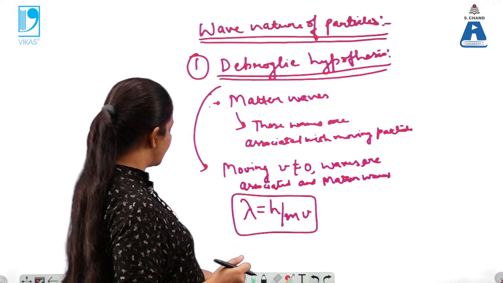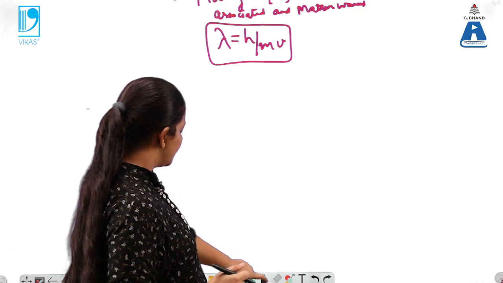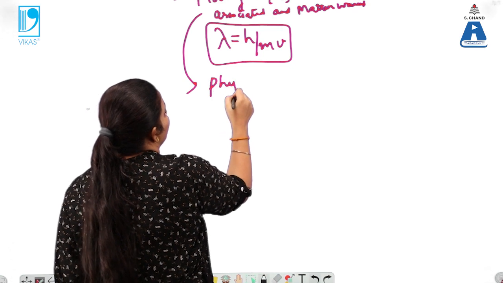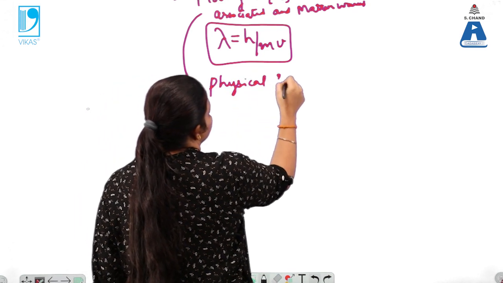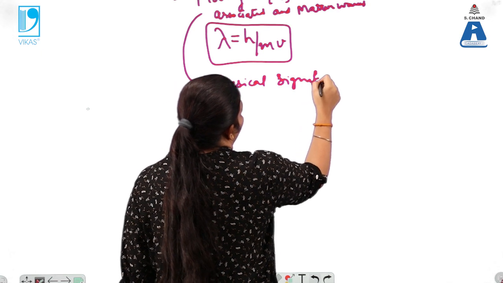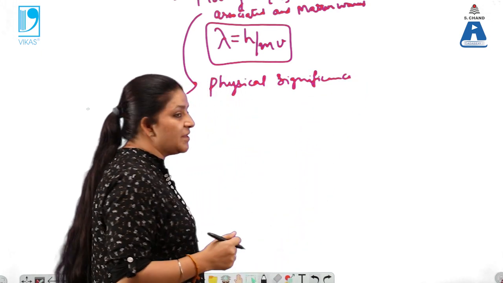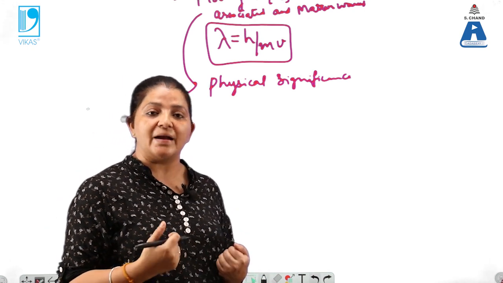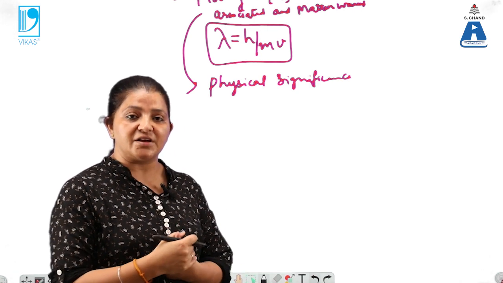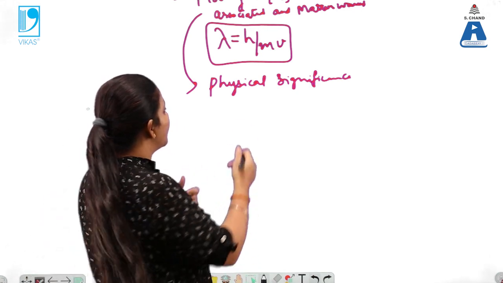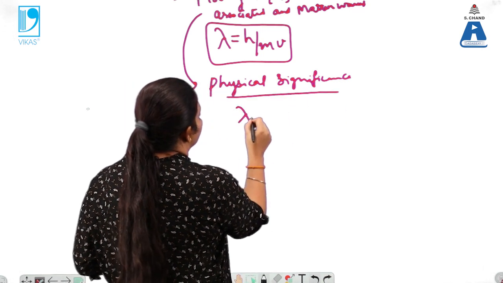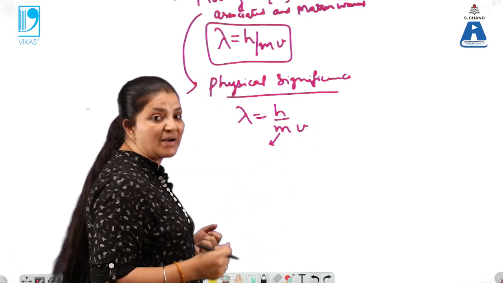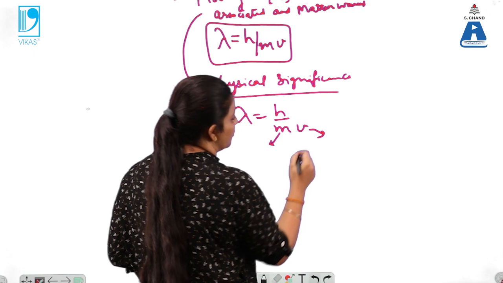Now this can be calculated like this. Firstly, we want to see the physical significance of this hypothesis. Physical significance means in day-to-day life: we are also made up of atoms or particles, so are waves associated with us or not? Now lambda equals h by m into v. What is m here? That is the mass of the particle. What is v? That is the velocity of the particle.